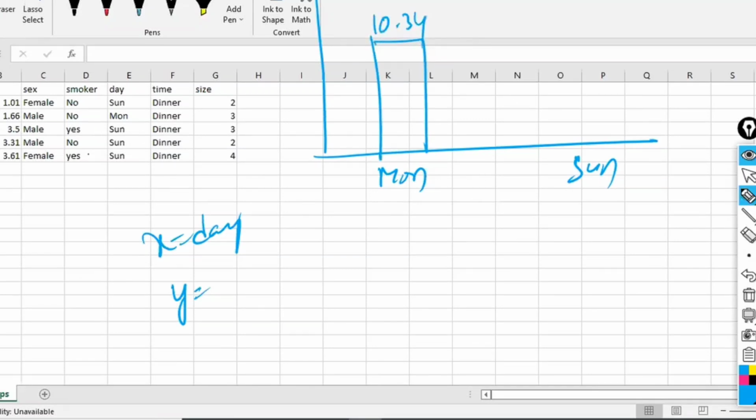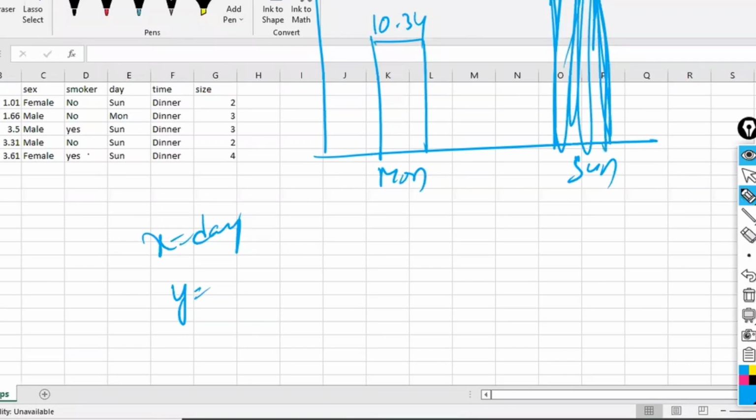For Sunday, we are having first 16.99, again 21.01, 23.68 and 24.59. So total 4 bars will be here, and the maximum value is 24.59. Entire bar will be taken, and you are going to draw one black line over this. For Monday, is a black line there? No, it is not included.